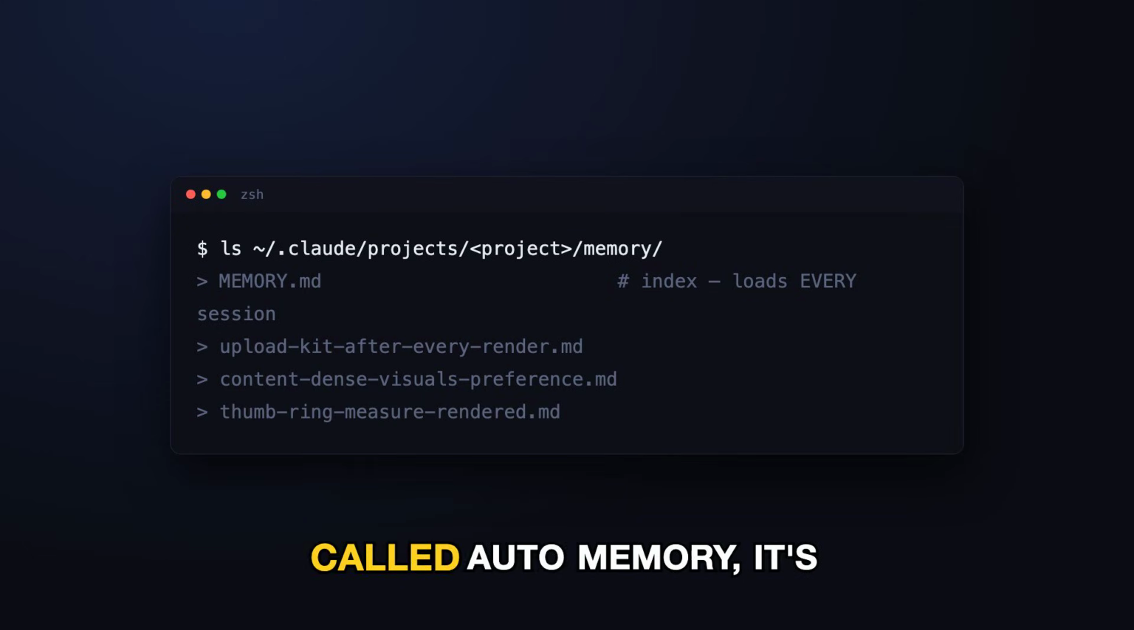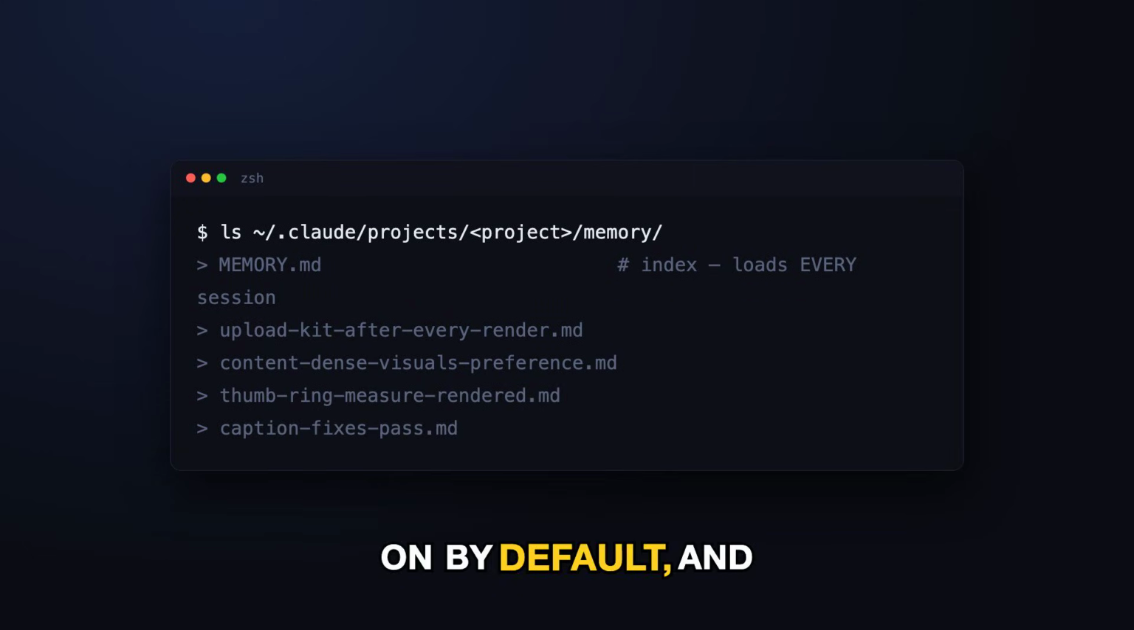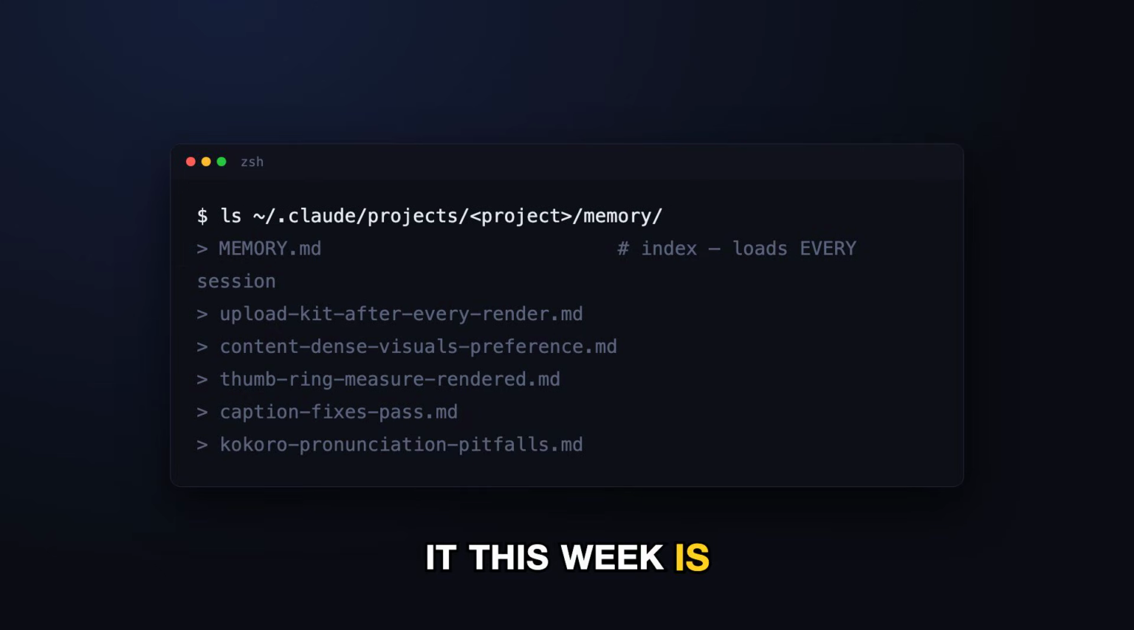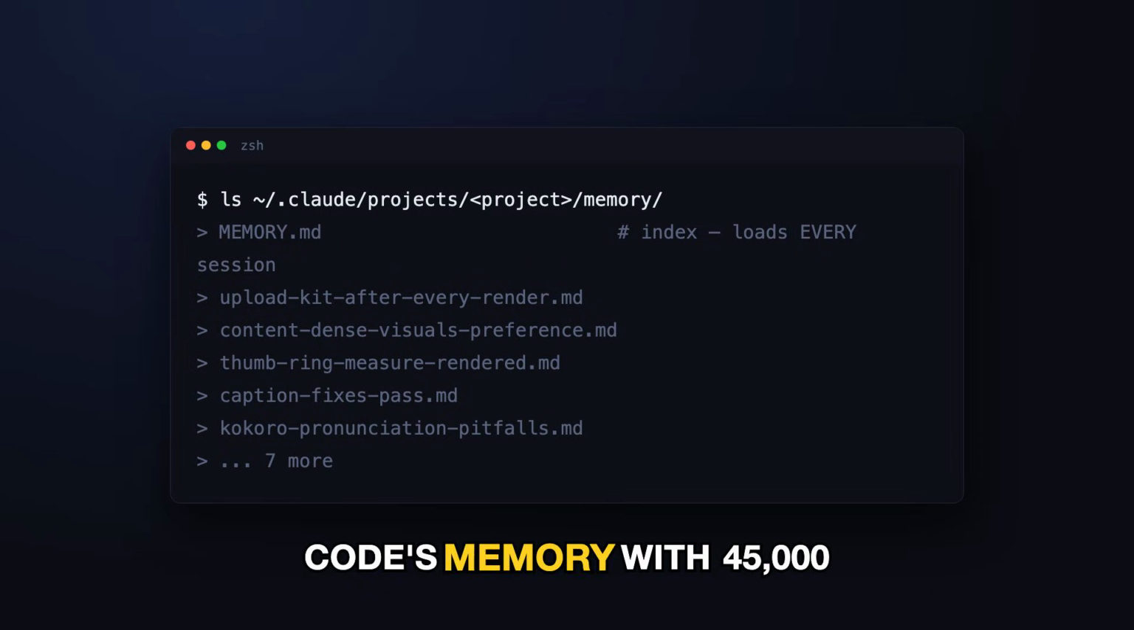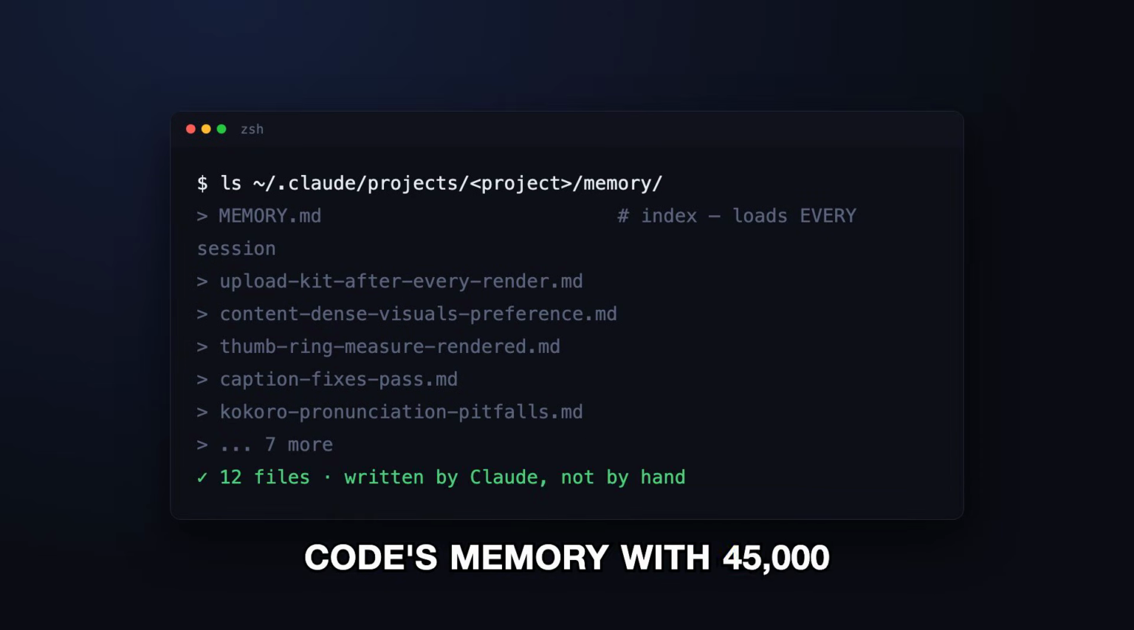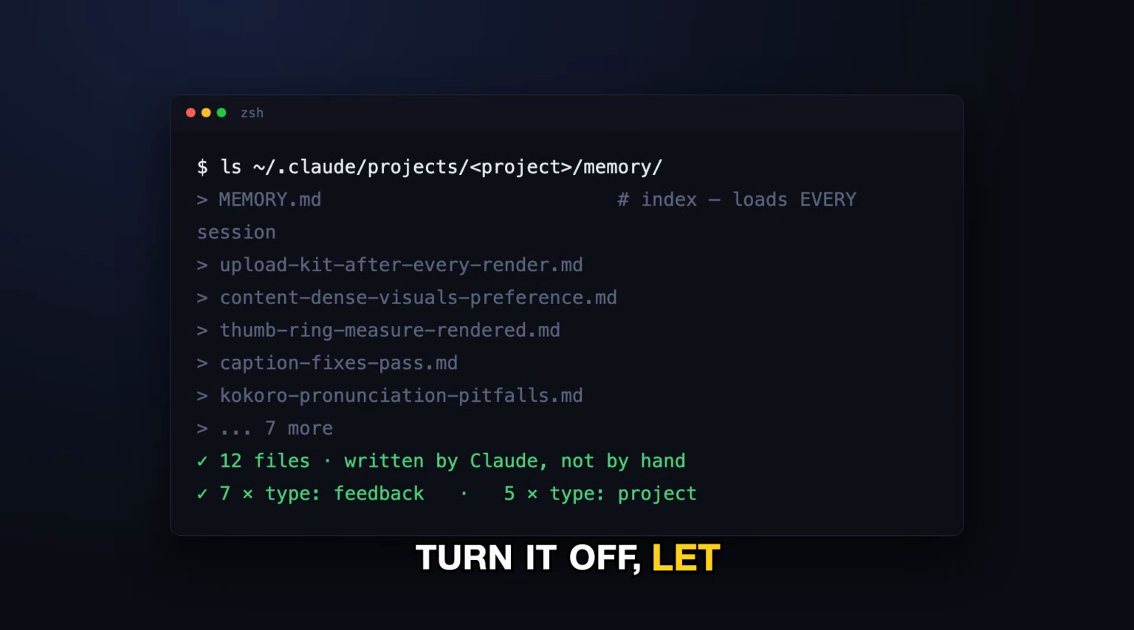The feature is called Auto Memory. It's on by default. And the top video about it this week is called Turn Off Claude Code's Memory with 45,000 views. So before you turn it off, let me open mine. Here's exactly what it saved, what it costs you, where it lives, and the 3 ways to switch it off.